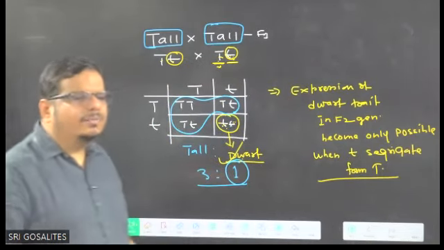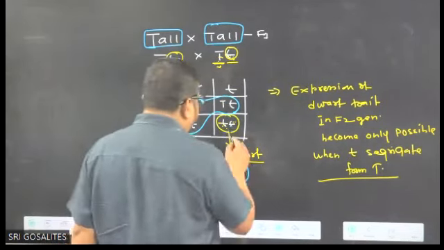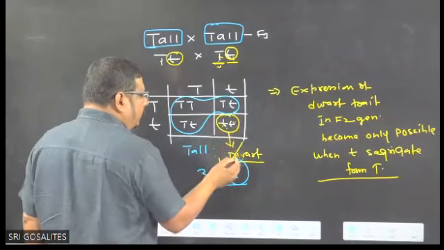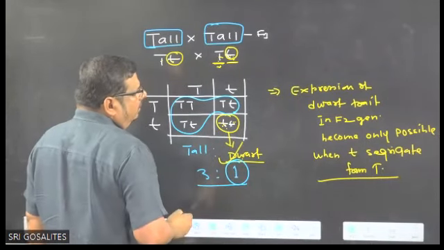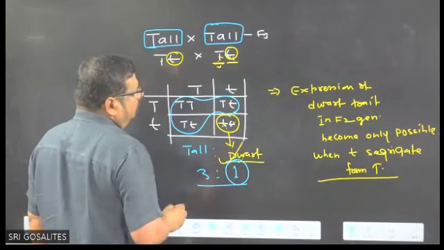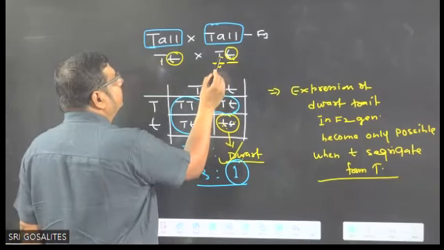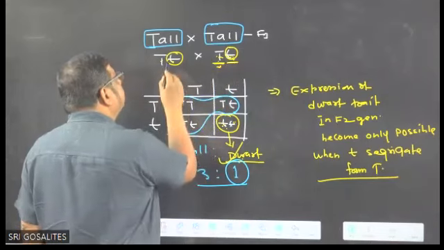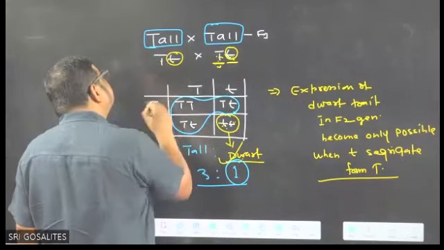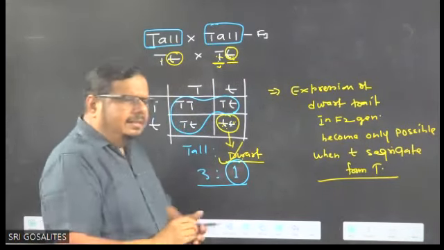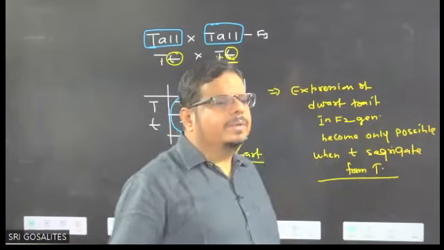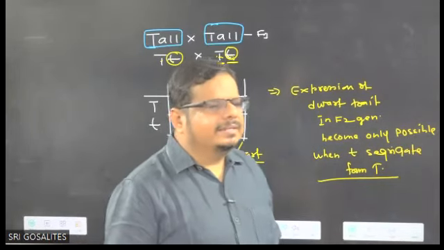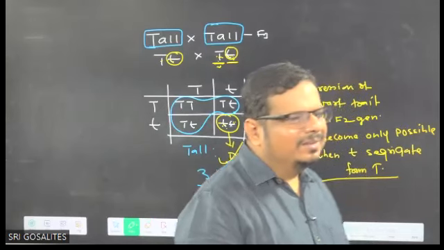Expression of the dwarf trait in the F2 generation is only possible when this small t separates from this capital T. This separation of small t from capital T is called segregation of gametes. You got the idea, children?